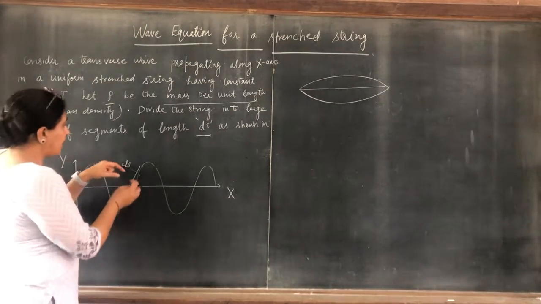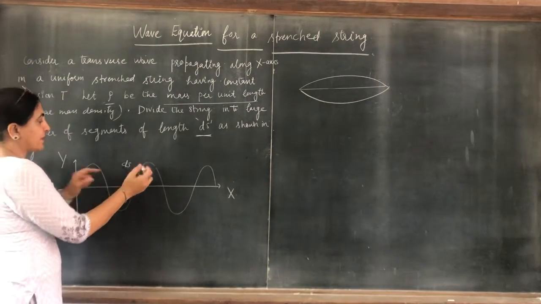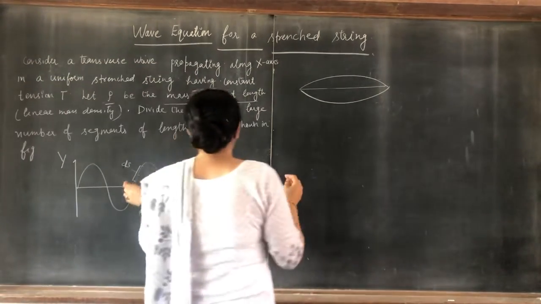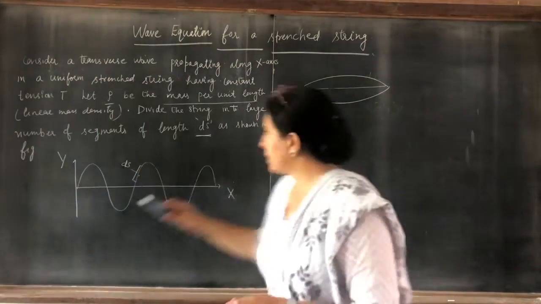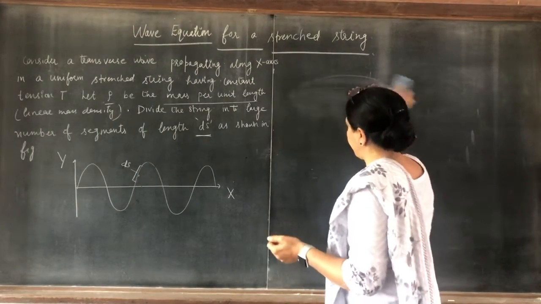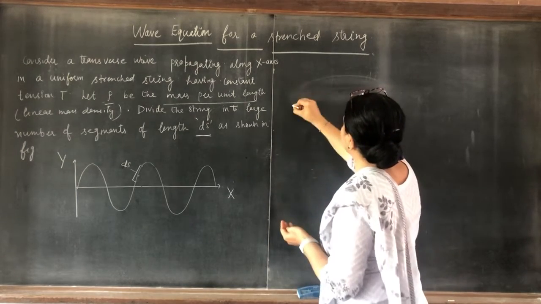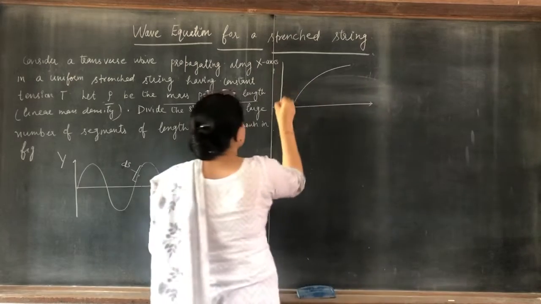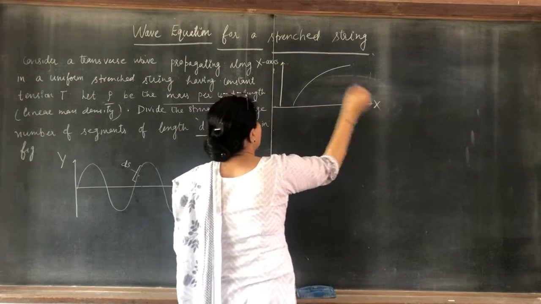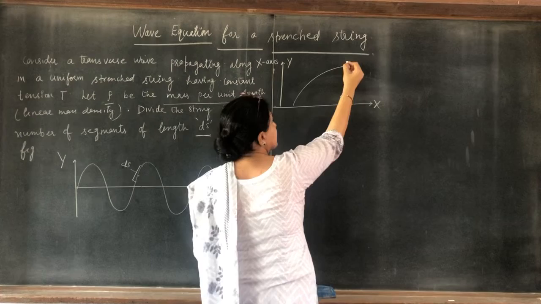Now, taking this segment, take a magnified view of it. So this is the x-axis, this is the y-axis, and this segment is ds.